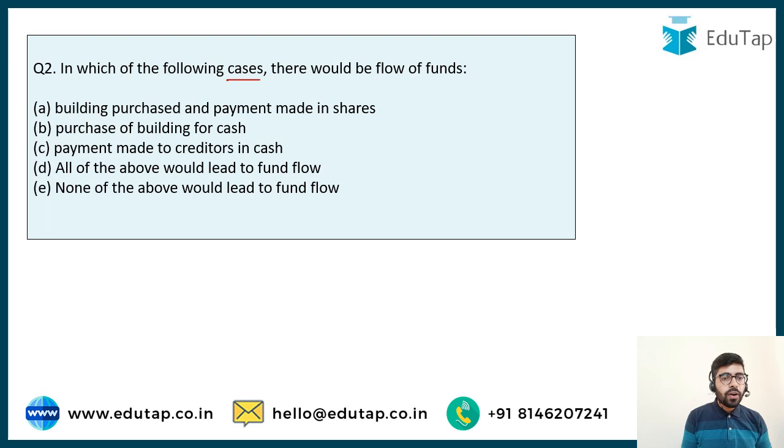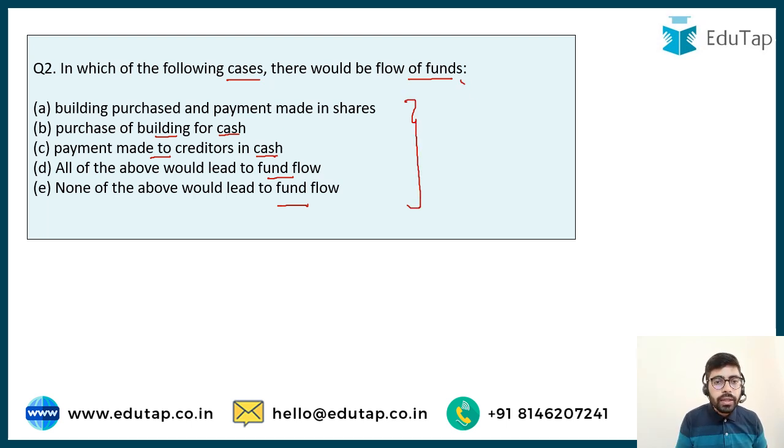In which of the following cases there would be flow of funds? Options are building purchased and payment made in shares, purchase of building for cash, payment made to creditors in cash. All of the above would lead to fund flow, or none of the above would lead to fund flow. So we have to identify which of the following transactions would involve flow of funds.